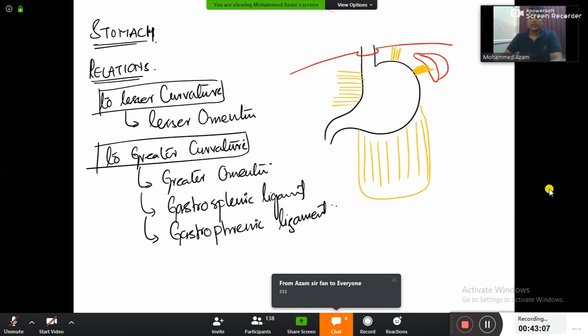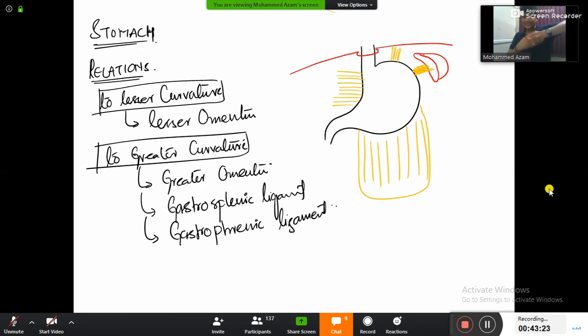Good. And now once you are done with the relations to curvatures, my dear friends, now what is the relation to surfaces? Listen here, stomach has got two surfaces. For example, if this is my stomach here right now, there is an anterior surface and then there is a posterior surface. No need to learn anterior surface relation. Why? Because what is there in front of the stomach?